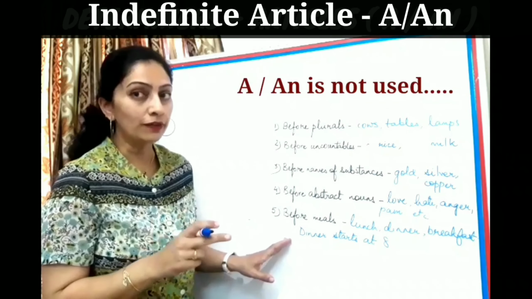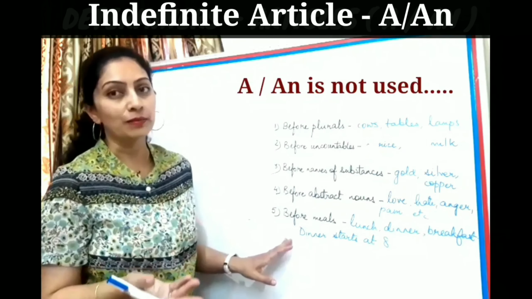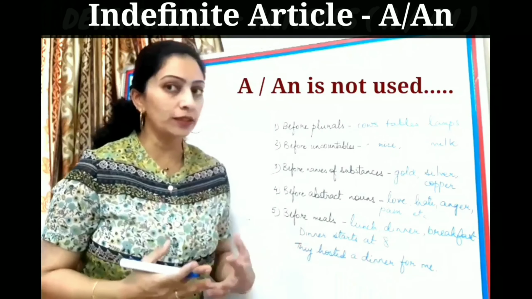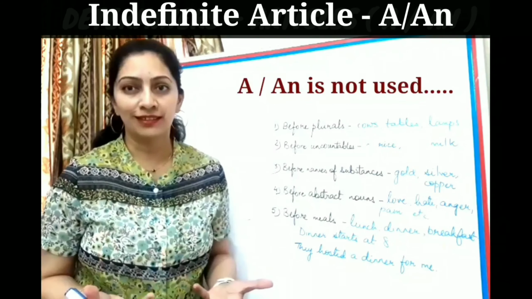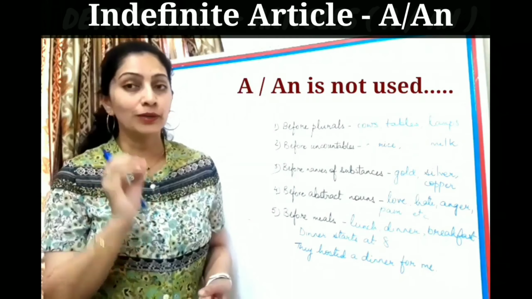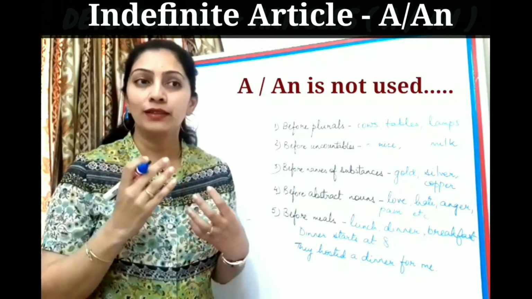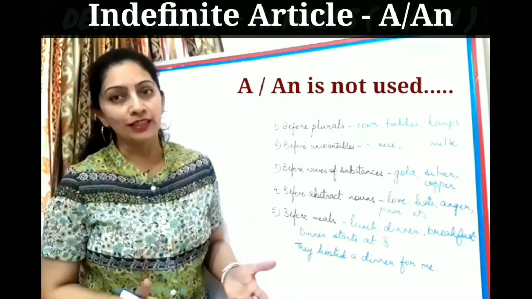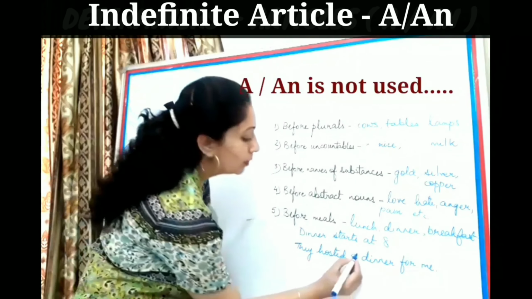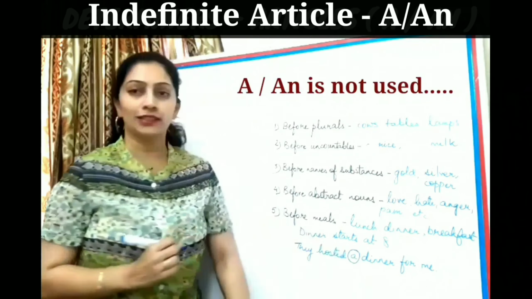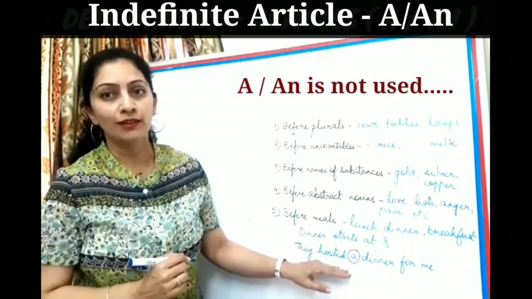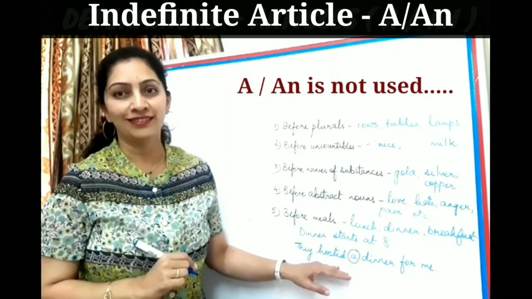But if this dinner is hosted for someone special, if you're talking about a particular event where this meal is served or arranged, then you will use the indefinite article in this case. Now this is an exception for a or an.